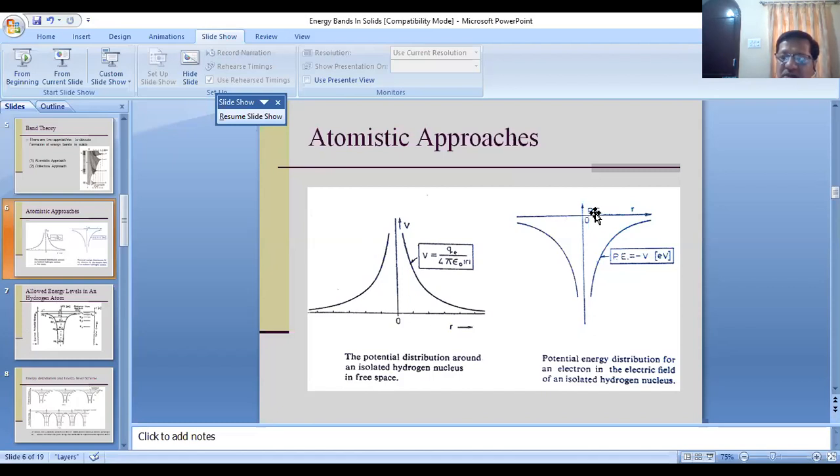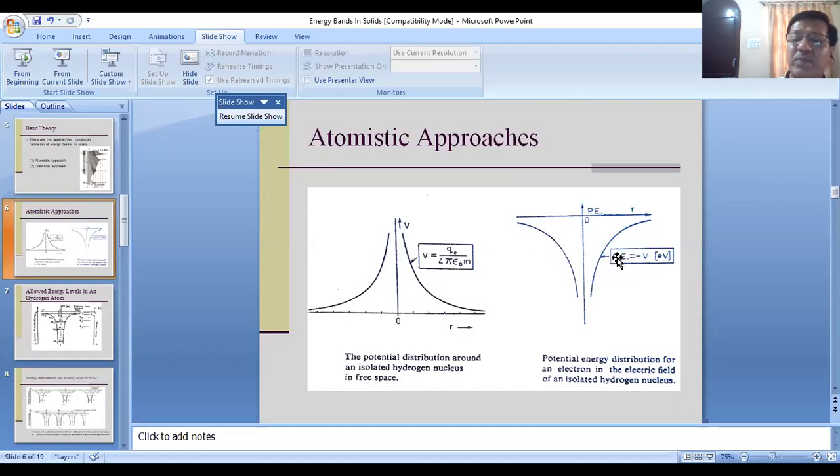So your electron is moving in this potential. So the electron has a potential energy. This is the potential energy distribution for an electron in the electric field of an isolated hydrogen atom. The potential energy of the electron is given by the expression minus V, where V is equal to Qe, where e in subscript represents the electronic charge, divided by 4 pi epsilon 0 r.